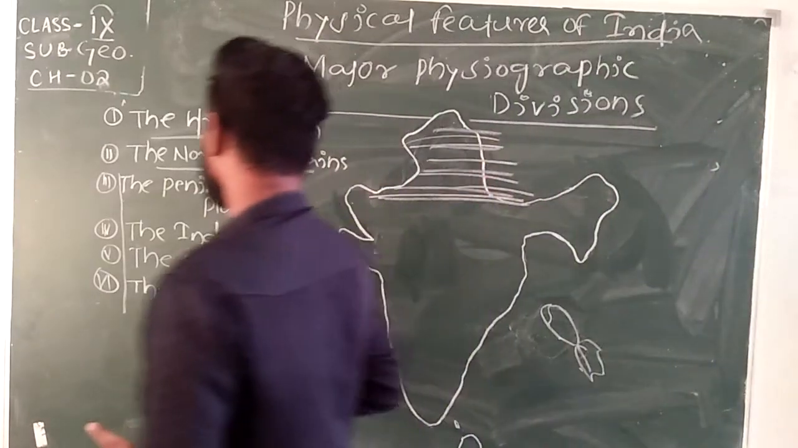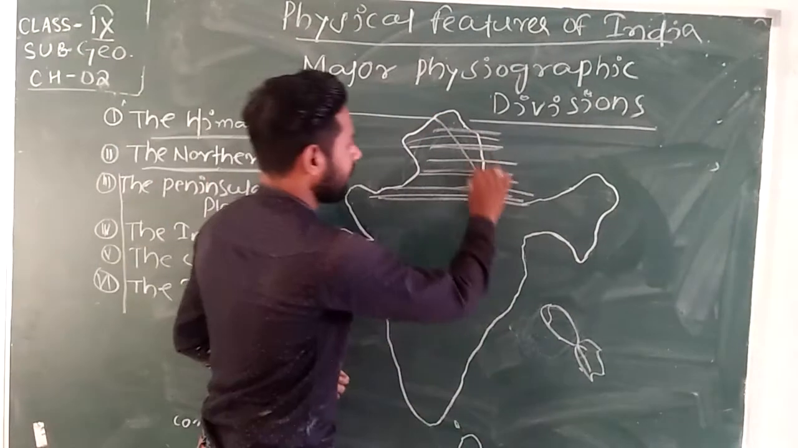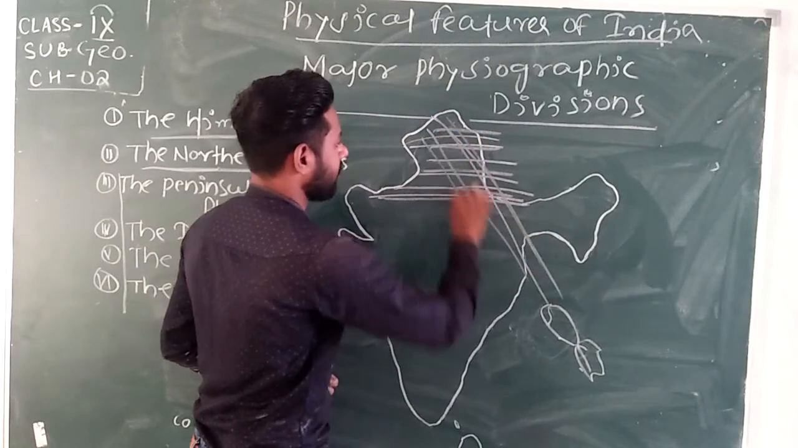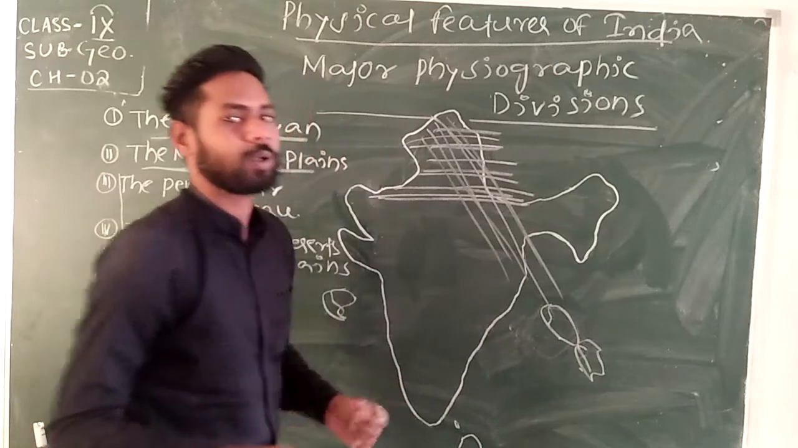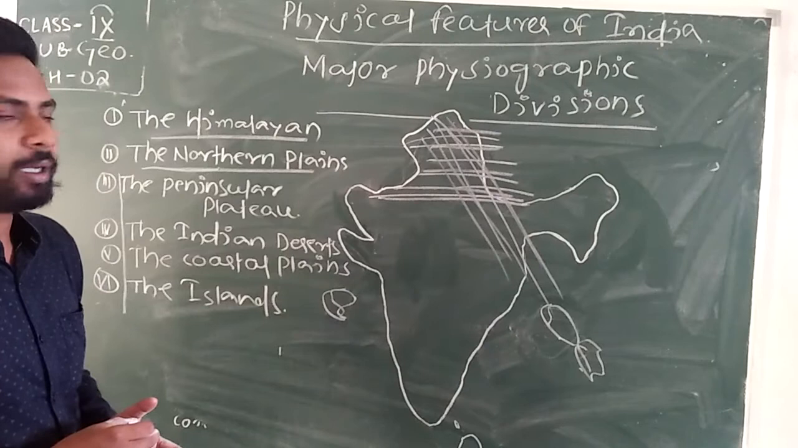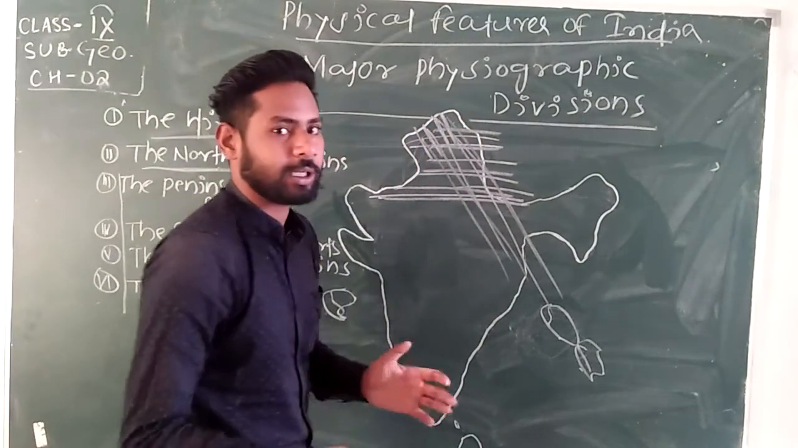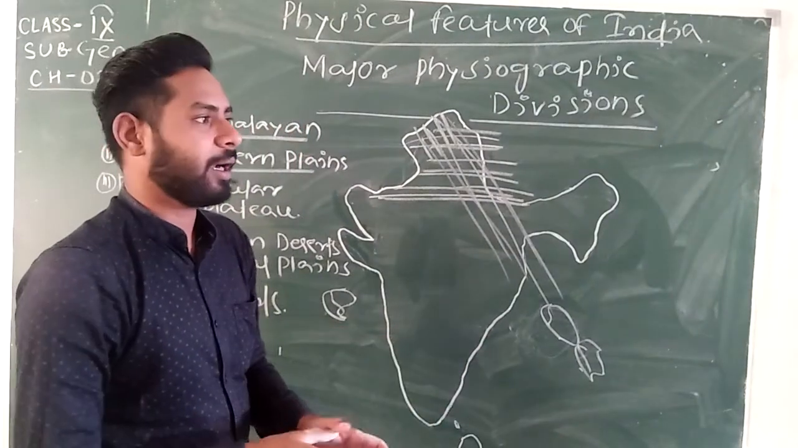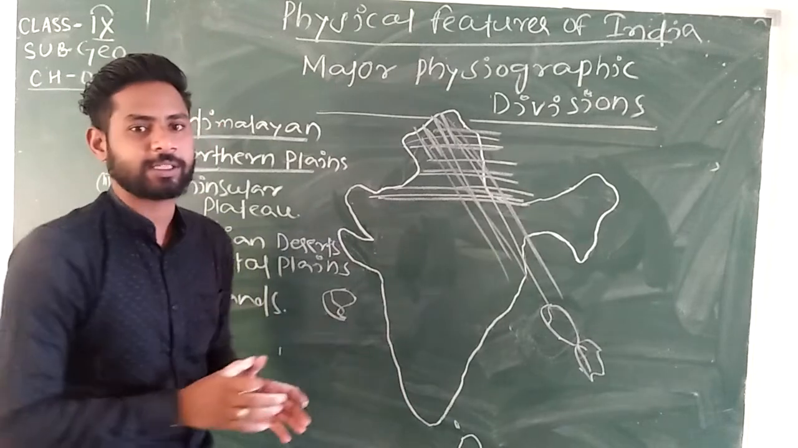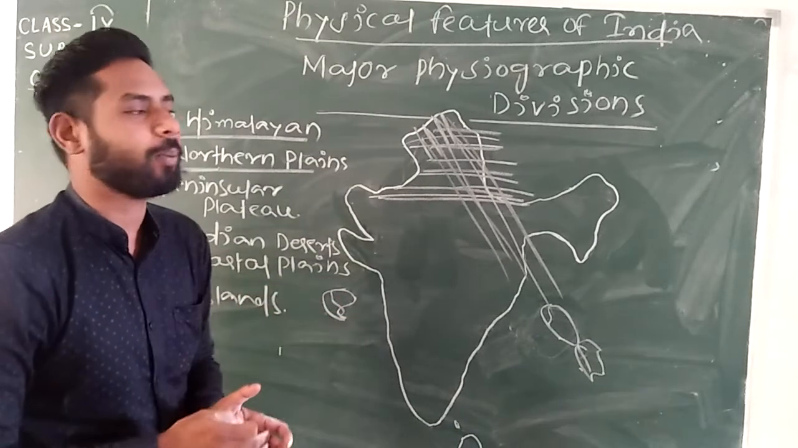After that, the northern plains. The northern plains also lie in the north direction of India. The rivers flowing from the Himalayan mountains deposit soil at the mountain foot, and mainly the soil is alluvial soil, which is very fertile. So the northern plains also lie on the north side of India.